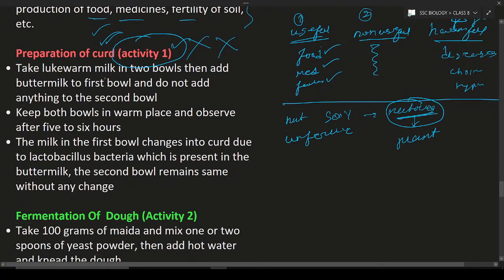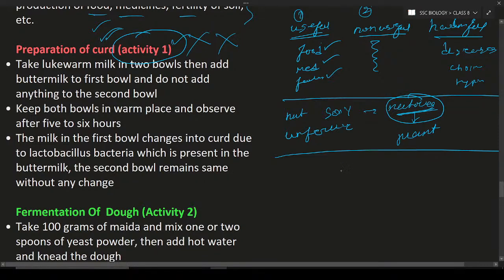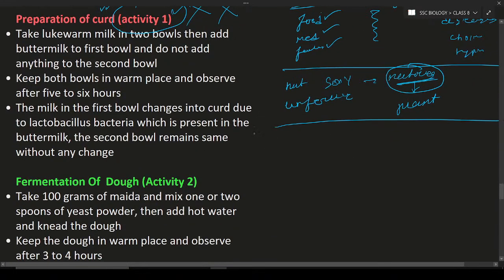Okay, so next is the preparation of curd. How do you prepare the curd? This is activity 1 in the textbook. First, we check the importance of microorganisms in the food industry. Curd is also a food material. So first take 2 bowls. This is the first bowl and this is the second bowl.